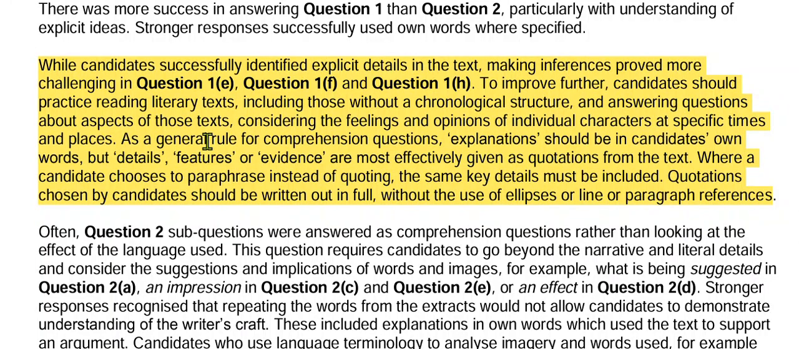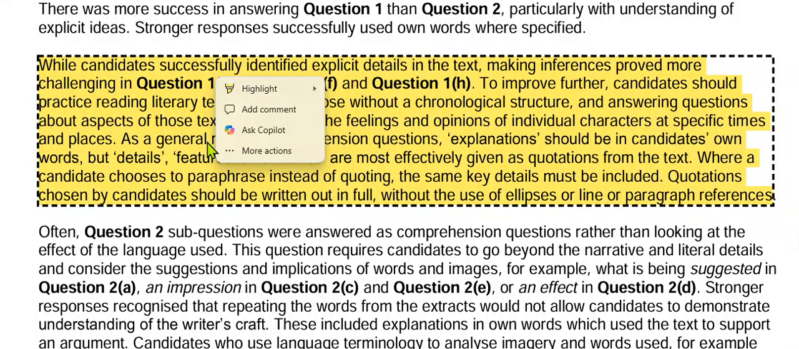So these are the comments of the principal examiner. I hope that you have understood how these questions which are identical can be dealt with. In my next video, inshallah, I will be focusing on question number 1H and question number 2E.